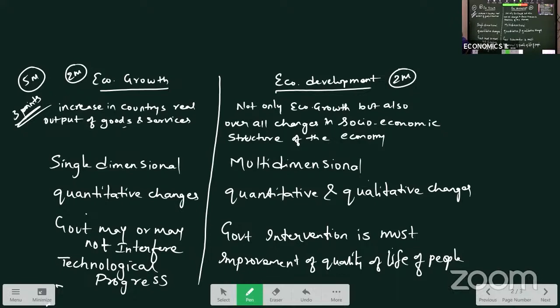So next we are going to discuss the VSAQs of this chapter, because we are going to get 2 VSAQs. In that, we have already discussed economic growth and economic development. Remaining questions we will discuss now. So now coming to the VSAQs.